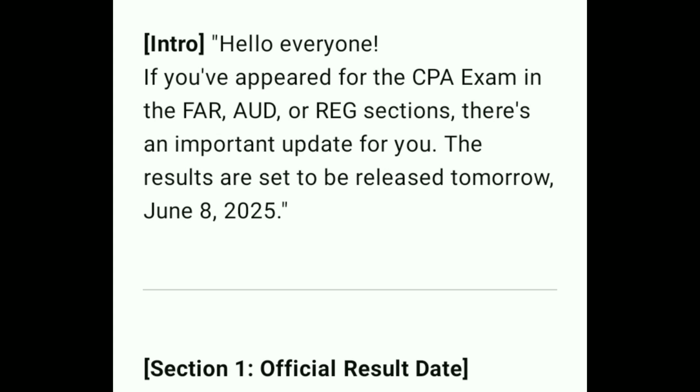Hello everyone, if you have appeared for the CPA exam in the FAR, AUD or REG sections, there's an important update for you. The results are set to be released tomorrow, June 8, 2025.